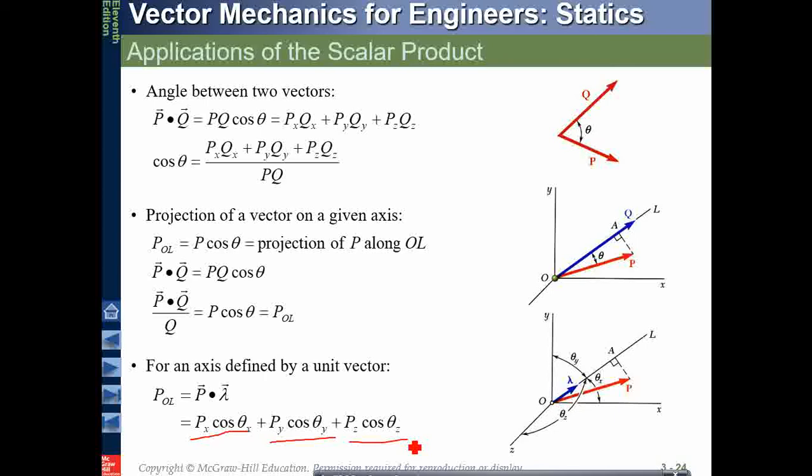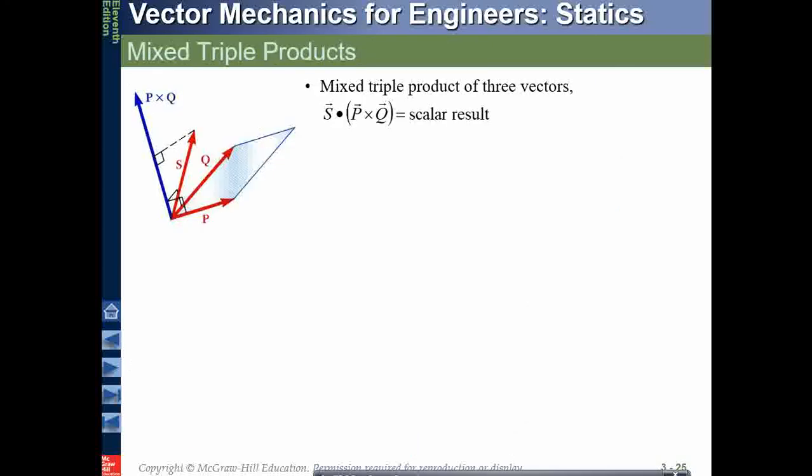So you must know how to find these dot products because they will be required in calculating the couple systems. Now, mixed triple product. Earlier we have calculated the product of P and Q, and we have obtained a vector which is perpendicular to this. We call that vector a moment. However, what happens if we have three products to do? So we call that a mixed triple product.